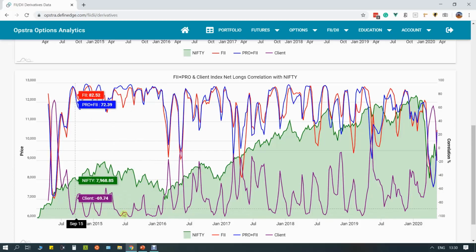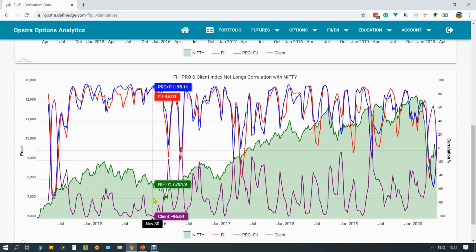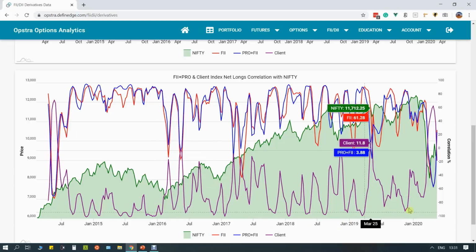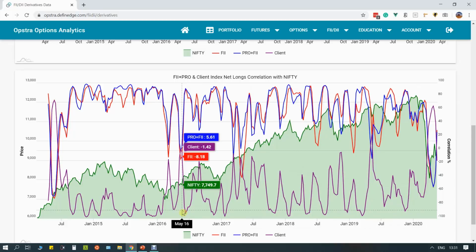They were doing totally opposite of what the market was doing. And this has been the history of the clients. They have always been on the losing side of the market. They take counter-trend positions. If the market is going long, they take short positions. When the market is going down, they take long positions. And that is clear from the overall correlation, right?